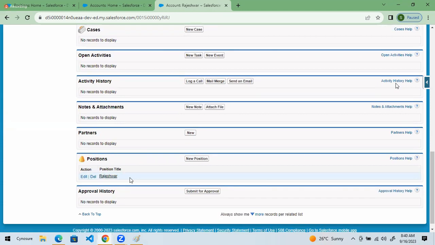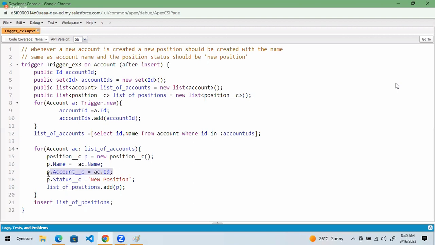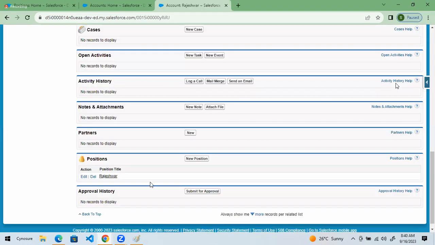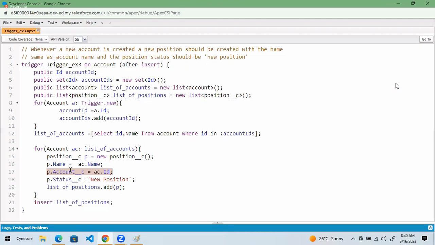Okay. This link is happening because of this line. If I remove this line, what happens? Position will get created, but the link will not happen. So you cannot see that position under this account. It will be somewhere else. If you remove this line, it will be created in the position object, but it will not be linked to the account if you don't write this line.